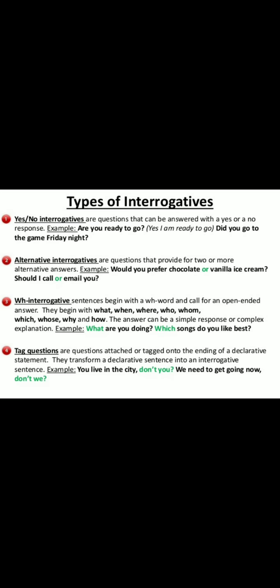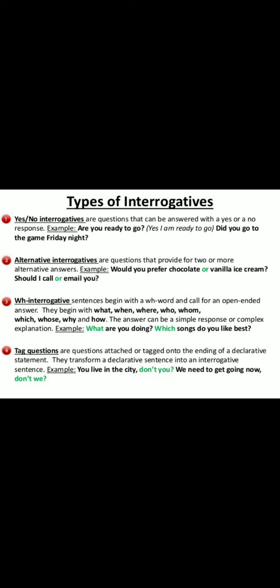Next, we can see the types of interrogative sentences. Yes or no interrogative questions can be answered with a yes or a no response. For example, are you ready to go? So here, yes, I am ready to go. Did you go to the game Friday night? So dear students, these are the yes or no interrogative questions.